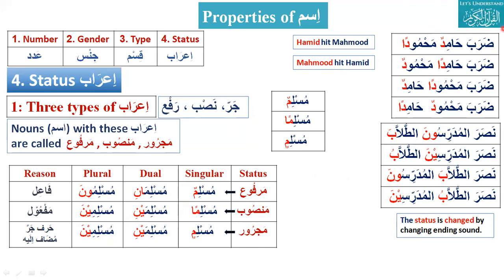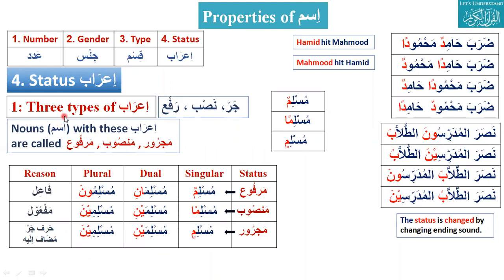So just we discuss here. In next lecture, inshallah, we will discuss the effect on translation when you change the i'rab. I'rabs are very important, and they tell the status of ism. There are three statuses of ism: majroor, mansub, and marfu. These are i'rab: jar, nasab, and rafa. Jar means zair, nasab zabar, rafa pesh. Jar kasra, nasab fatha, rafa damma.